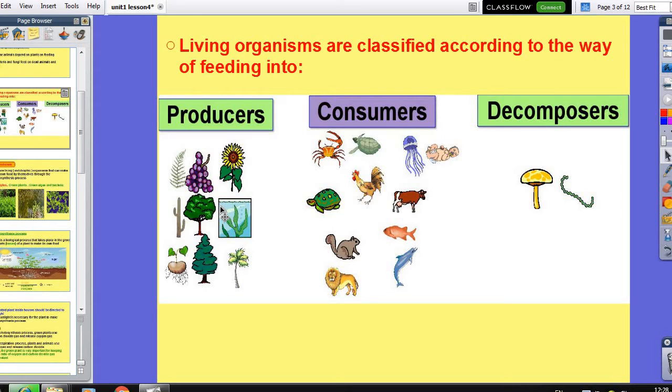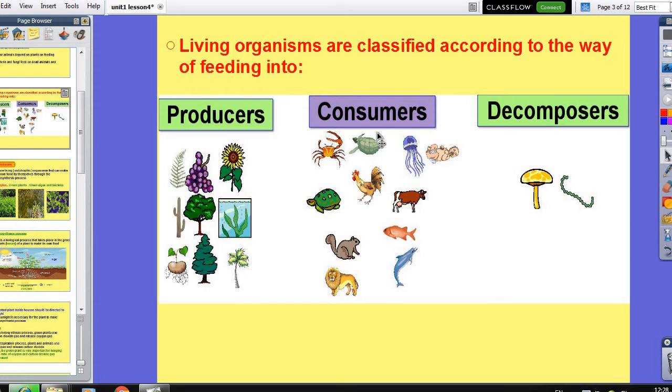Like we said, I will classify the living organisms according to the way of feeding into producers, consumers, and decomposers. Producers are the living organisms which can make their food without any help from anybody.